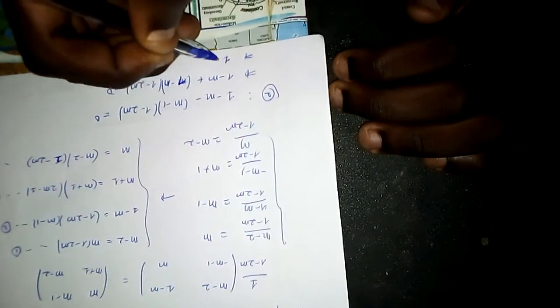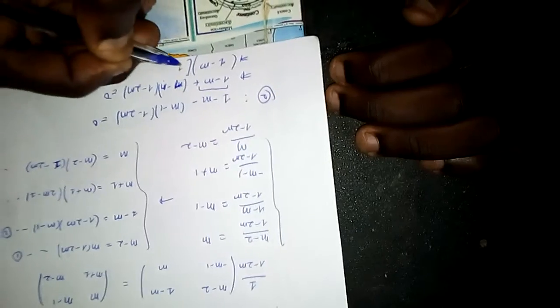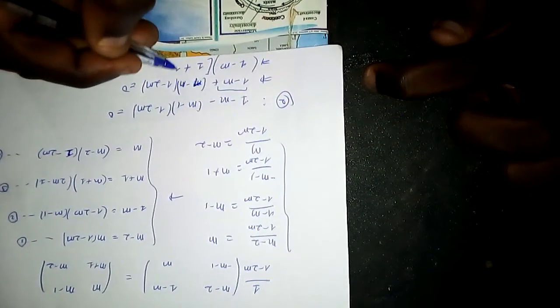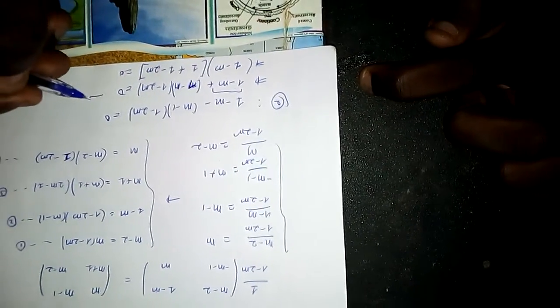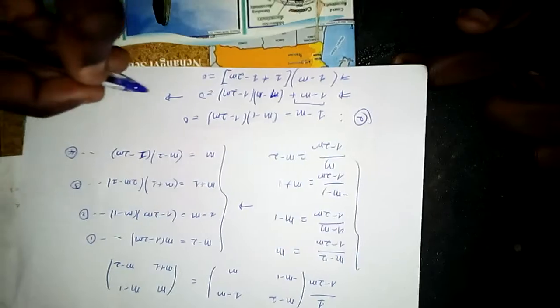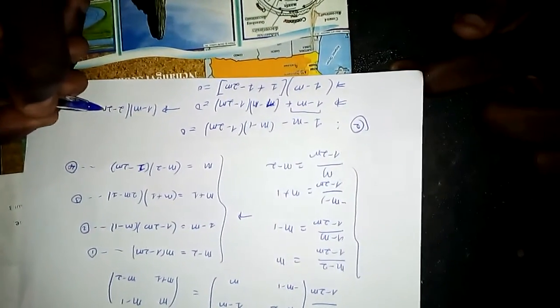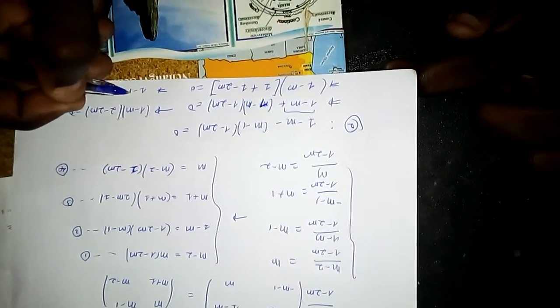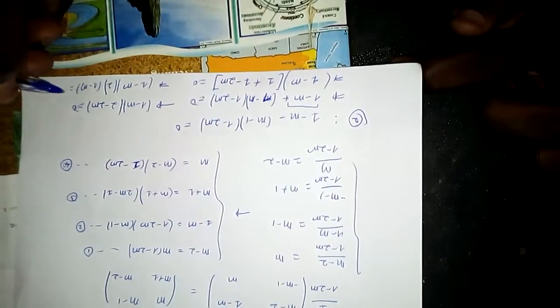We can factor out 1 minus m. From here we get 1, and from here we get plus 1 minus 2m equal to 0. So this means that 1 minus m times 2 minus 2m is equal to 0, meaning that 1 minus m times 2 into 1 minus m is equal to 0.